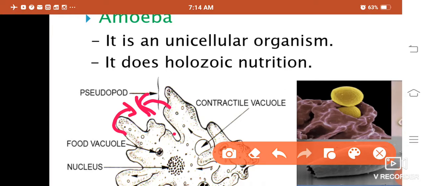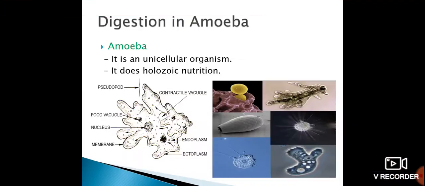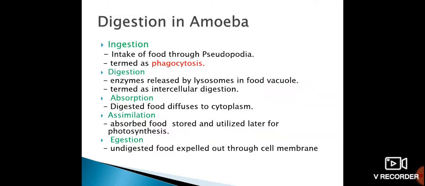Now these pseudopodia get joined like this. Now this particle is inside the body of amoeba. Then after ingestion, digestion takes place, then absorption, then assimilation, and then egestion. Okay, so I think it is clear to you what pseudopodia is.